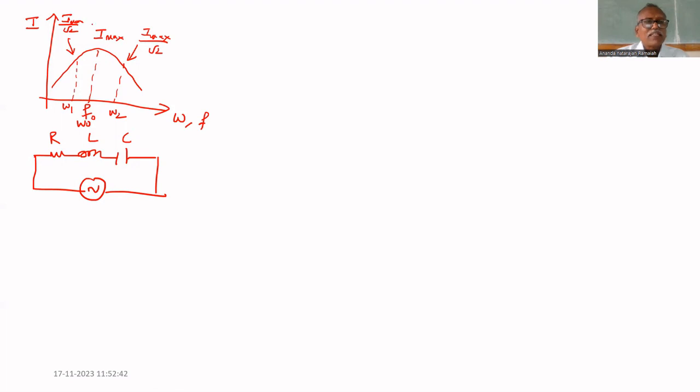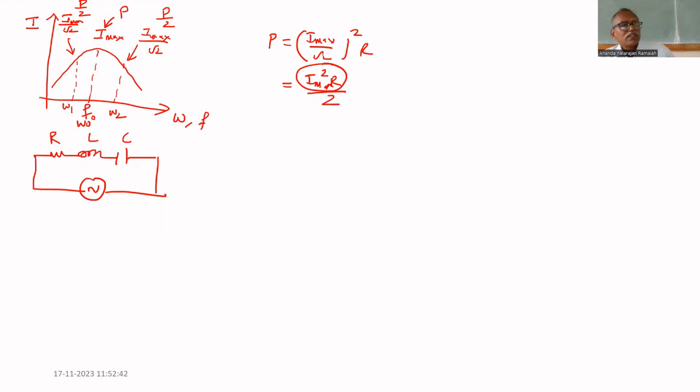If you find the power at this point, power equals I max divided by root 2, whole squared, multiplied by R. That is I max squared R divided by 2. This is the power at resonance, P. So at these points the power is P by 2. That's why these two points are called half power points.